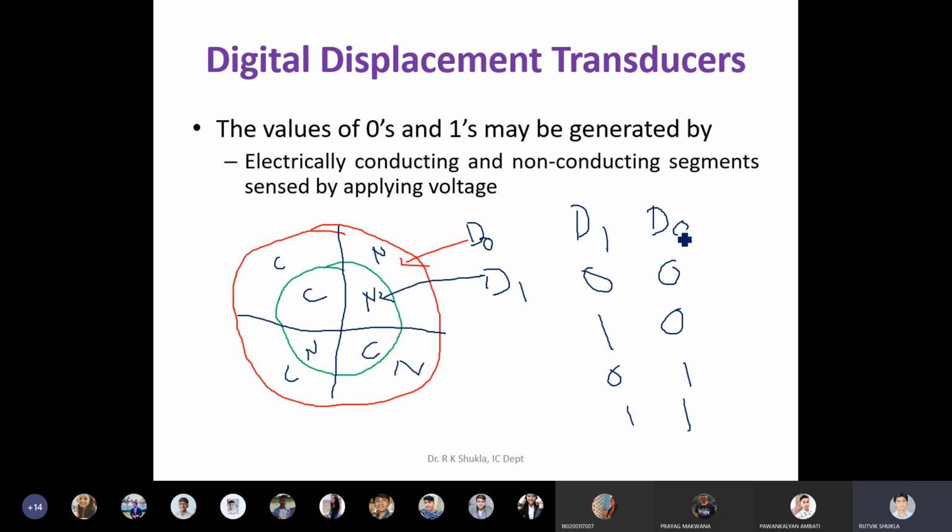So by increasing the number of bits, I am increasing the overall resolution. In this case, this combination remains up to 90, this remains up to 180, this remains up to 270, and this remains up to 360. So as you change the number of bits, using conducting and non-conducting elements, you can sense that bit, and either make it 0 or make it 1. The inverted logic is also there.